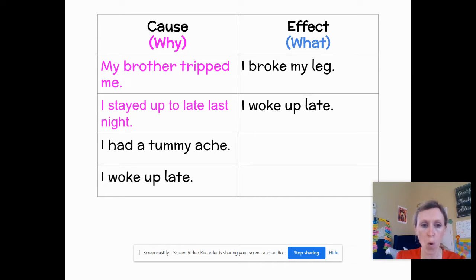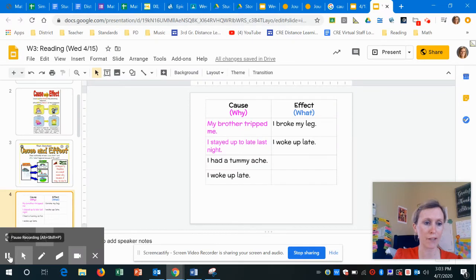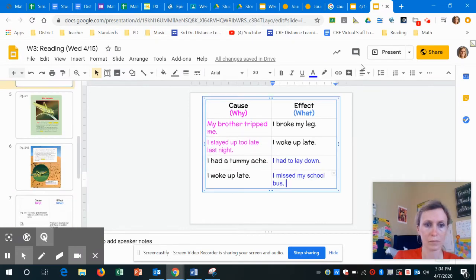Okay. I woke up late. We aren't finding the cause. That is the cause. I woke up late. So what happened because of that? Well, maybe I was late to school because of that. I woke up late. So what happened because of that? I missed my school bus. So again, it's maybe a little bit harder when you're given the cause the first time. I'm going to fill some in.